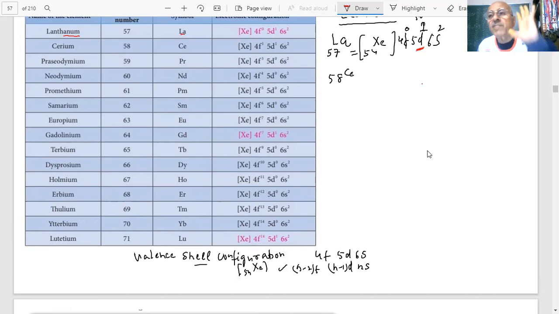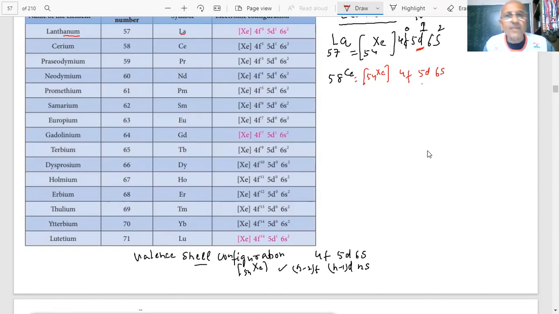Xenon is 54, easy for you to remember. Next, I have 6s, 5d and 4f. I have to put electrons in them. When I say 58, you say 54 is xenon. Then you will say 6s, then you will say 5d and 4f. Now what will happen here? What is happening in this case?